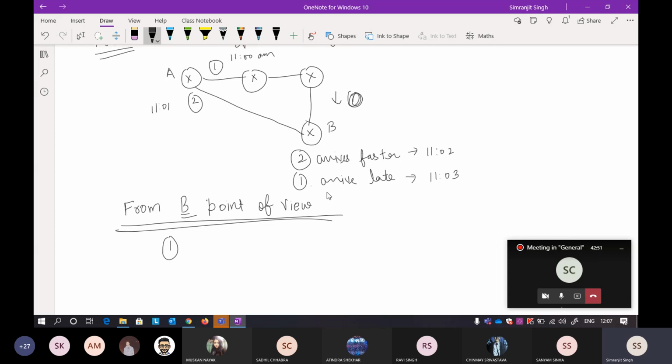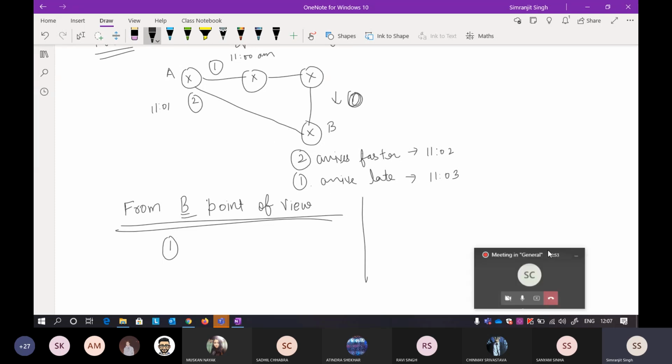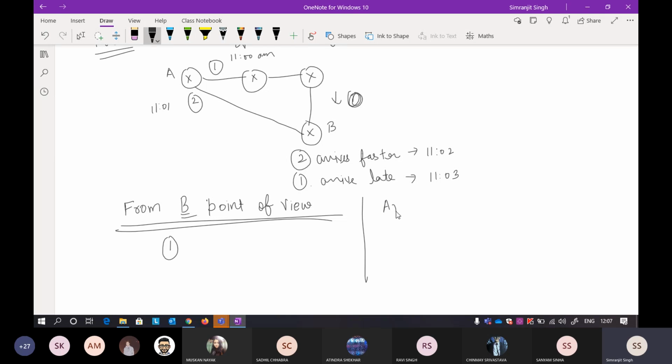Actually, if you see here, I'll just write two points of view. Upon the arrival time, this is one point of view. On the arrival time, 2 is the latest packet and 1 is the old packet.